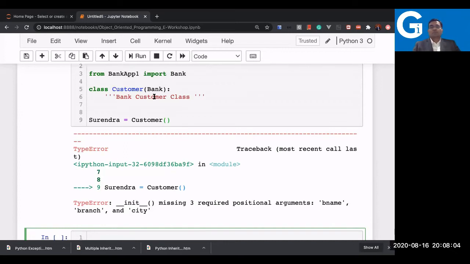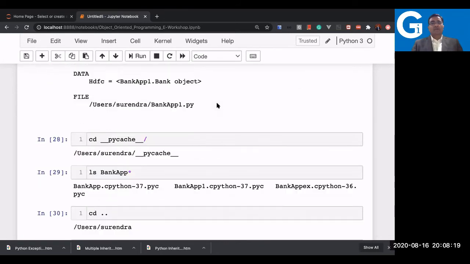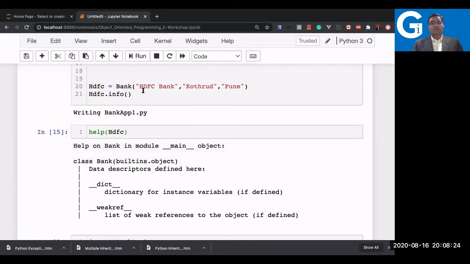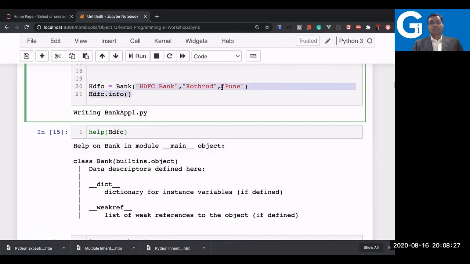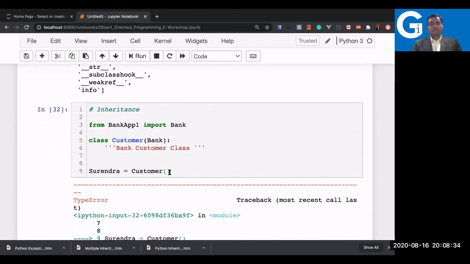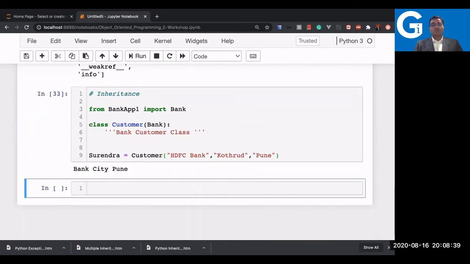You cannot simply write Surendra equal to customer in this case, because we have already written a constructor method in the bank class and it is getting called automatically. As a result, I need to pass all the details which I had defined, like the bank name and all these things. I am just passing them now to customer, and let's see how it works.